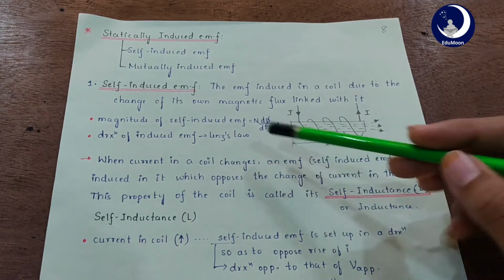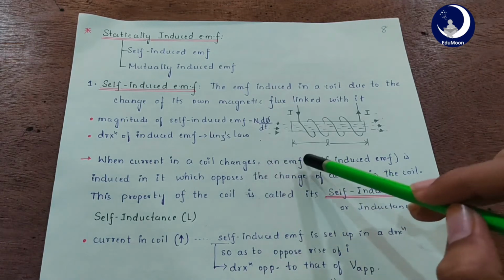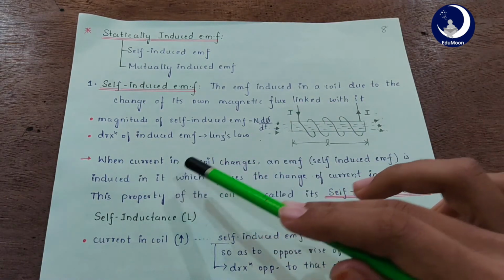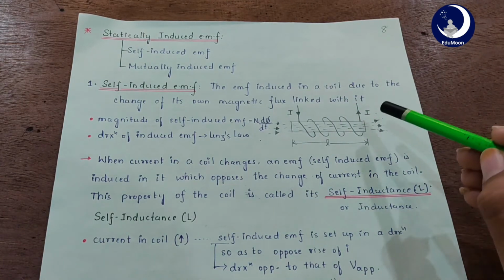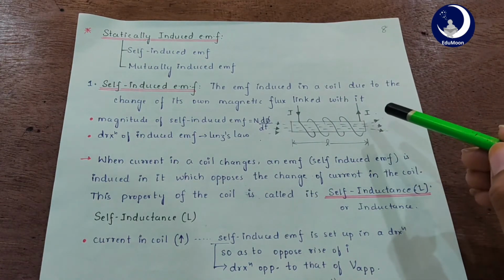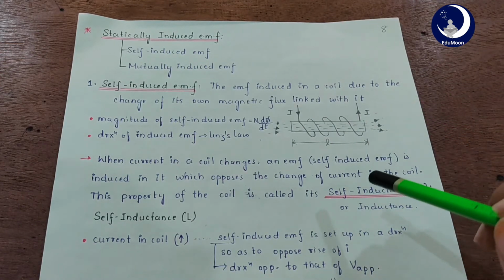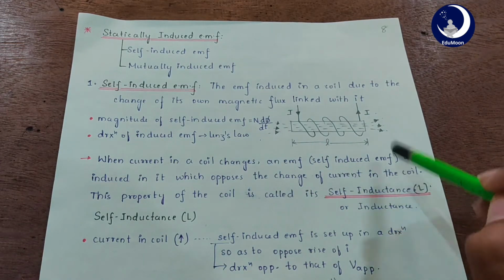Okay. So when current in a coil changes, a self-induced EMF is induced in it, which opposes the change causing it. So the induced EMF opposes the cause which has induced the EMF. So it opposes the change of current in the coil. You understand, right?